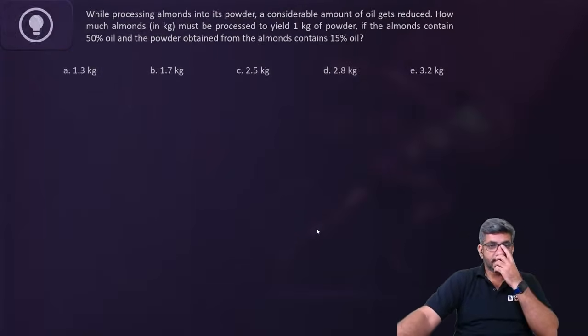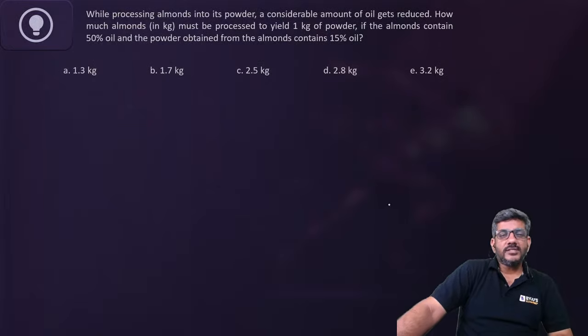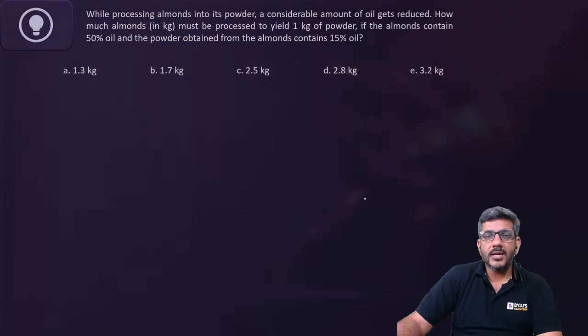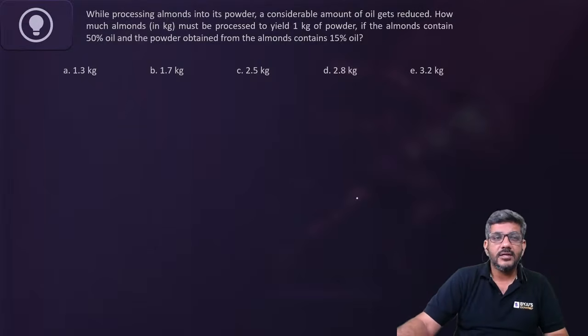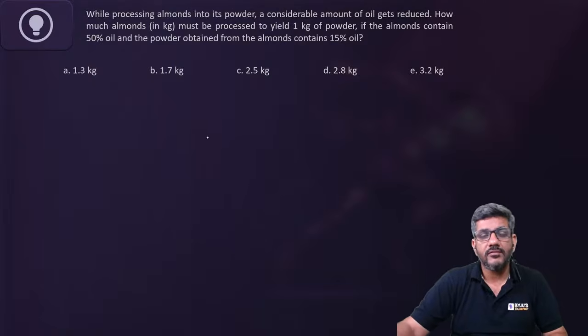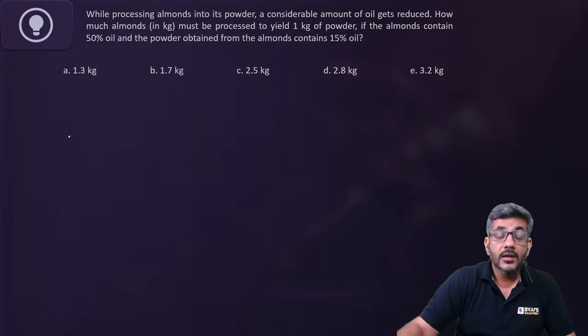Let us start discussing now. While processing almonds into its powder, a considerable amount of oil gets reduced. How much almonds must be processed to yield 1 kg of powder if the almonds contain 50% oil and powder obtained from the almonds contain 15% oil? How do you do these questions?